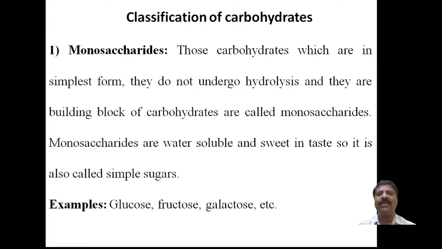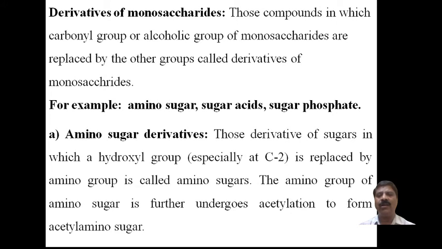Up to here I have explained the introductory part to carbohydrates. Now your syllabus begins from here: derivatives of monosaccharides. What is meant by derivatives of monosaccharides? You know that glucose and fructose contain a carbonyl group as well as alcoholic groups.